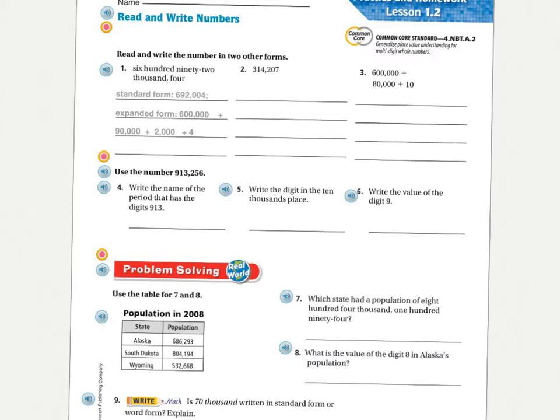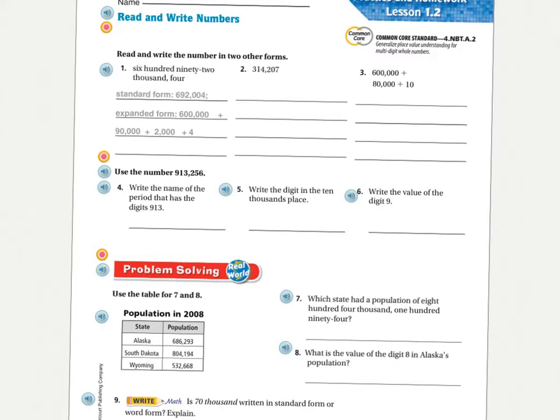314,000. Okay, so let's write that. I'm going to scooch over here a little bit. 314,000. Okay, now let's read the numbers in the ones period. What are those numbers? 207. I'm going to have to move my E down, okay? So 207. 207. Very good.